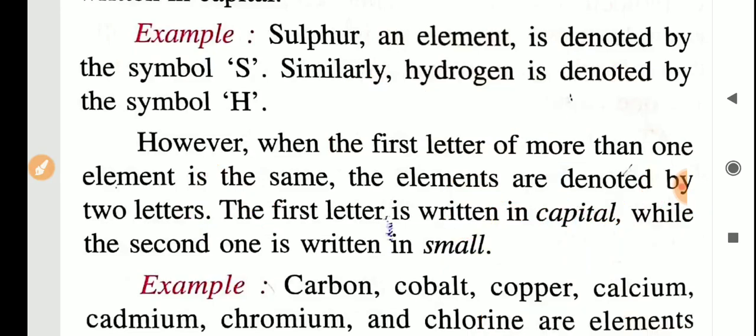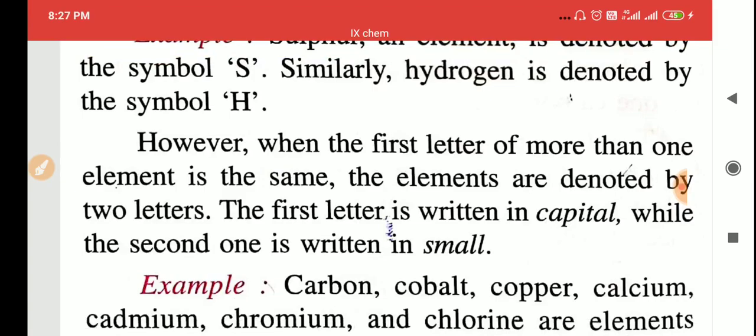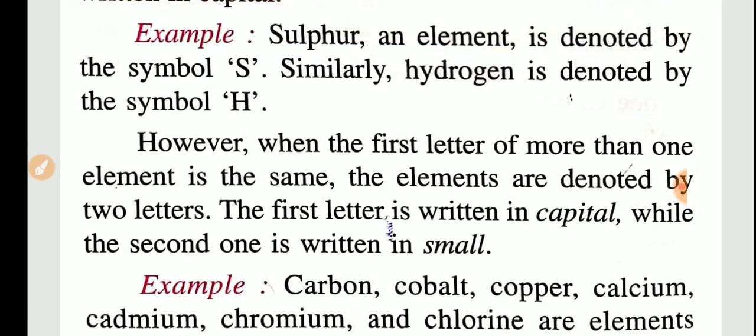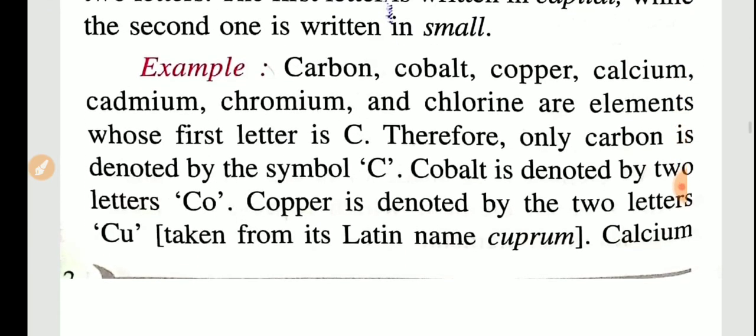So what is the condition given by IUPAC? We can use the first letter as a capital letter for the symbol of an element. But if two or more elements have the same first letter, then we can use the first two letters for their symbol, and only the first letter should be capital and the second letter small. An example is given: carbon, cobalt, copper, calcium, cadmium, chromium and chlorine. All are elements whose first letter is C, right?